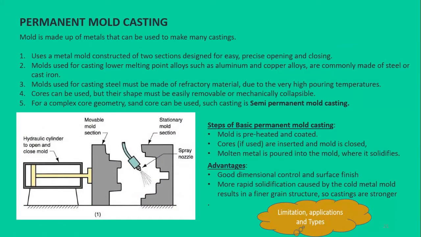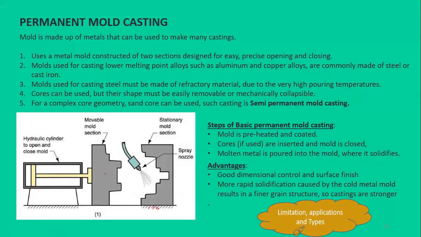So if we start with the basic permanent mold casting or the gravity die casting, in this type of casting, the mold consists of two sections that are designed for easy and precise opening and closing, right? If you see this figure, we have two sections of the mold. One is stationary and the other is movable with some mechanism, either piston, cylinder, hydraulic, or the reciprocating motion of a piston.